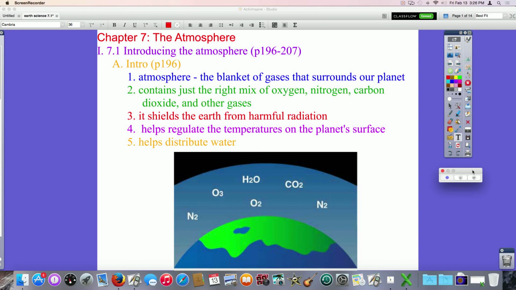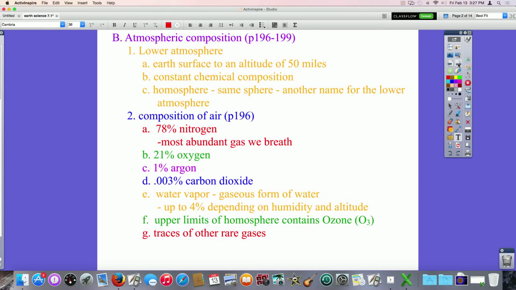It helps regulate the temperatures on the planet's surface. All this mix of gases does affect our temperature. It also helps distribute water. That's not something that we often think about. However, that is true. The water can go anywhere in the world as a result of traveling through the atmosphere. Some places have more water in the atmosphere for a time. Some places have less. So that does play a factor, especially in weather patterns and temperature.